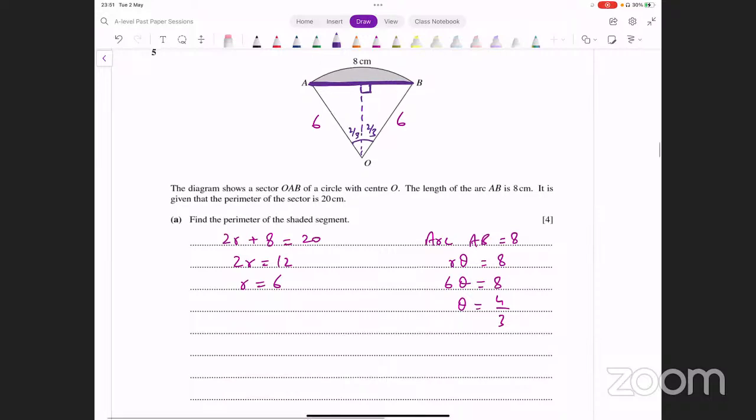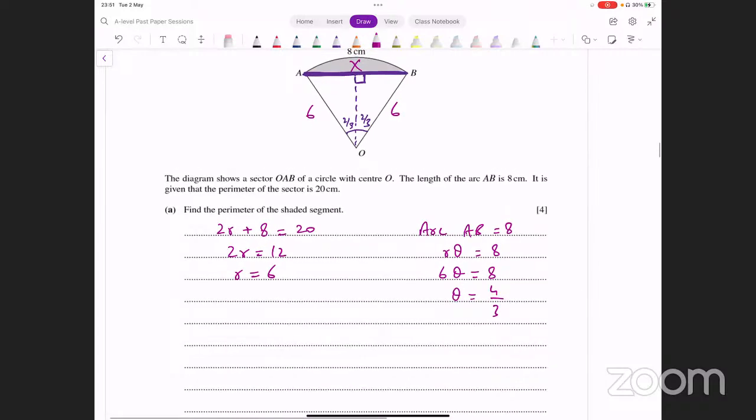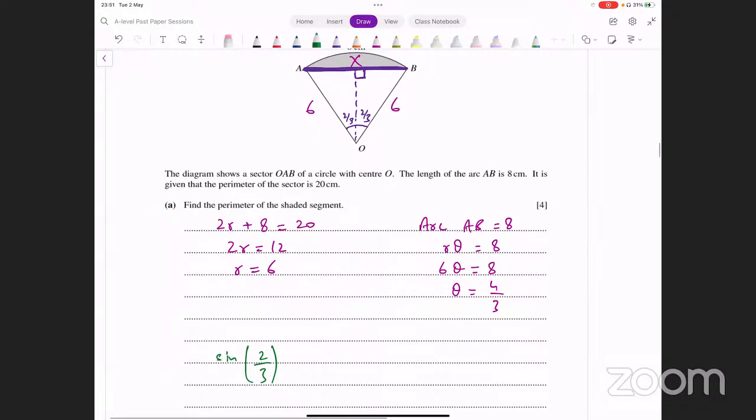ठीक है, अब इस एंगल को यूज करके, साइड को यूज करके हम क्या कर सकते हैं? ये अगर इस पॉइंट को x नाम दे दें, हम xb फाइंड कर सकते हैं. How do you find that? xb is perpendicular, 6 is the hypotenuse. Perpendicular hypotenuse में कौन सी रेशो होती है? Sine. So we can say sine of 2/3. Remember, your calculator is supposed to be in radians, right? So ये आपके पास क्या आ जाएगा? Sine of 2/3, that is supposed to be perpendicular, which is xb divided by the hypotenuse, that's 6.